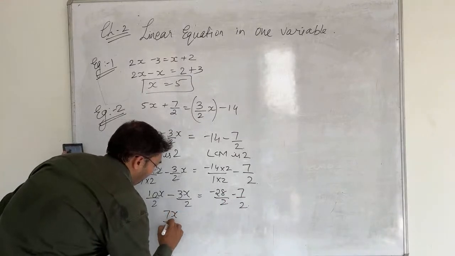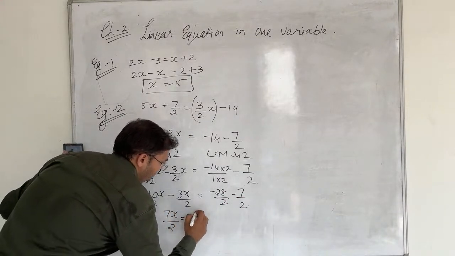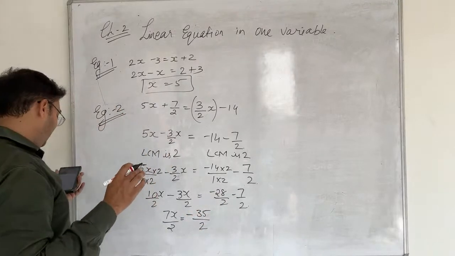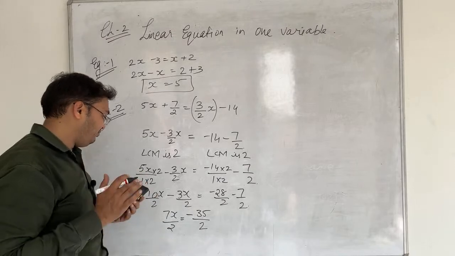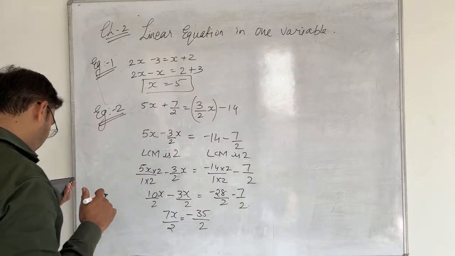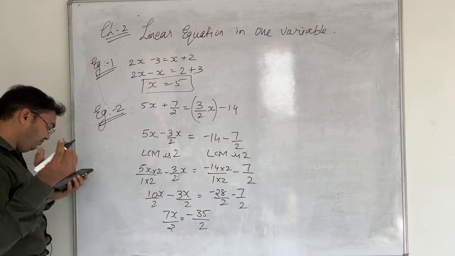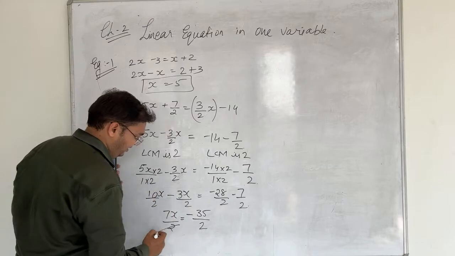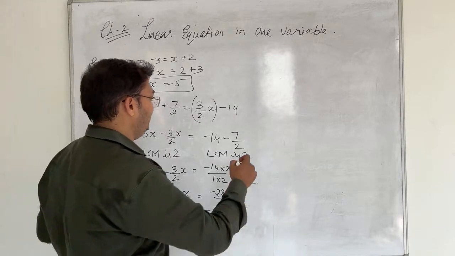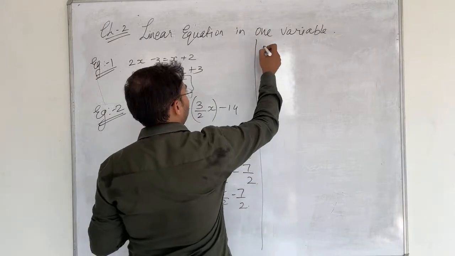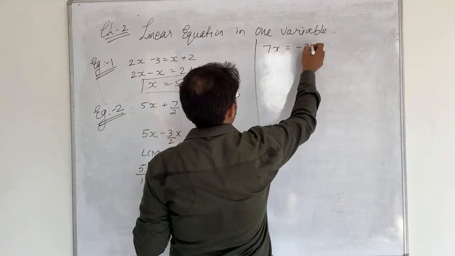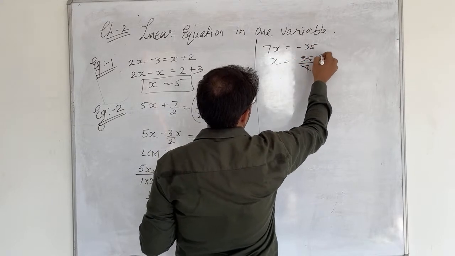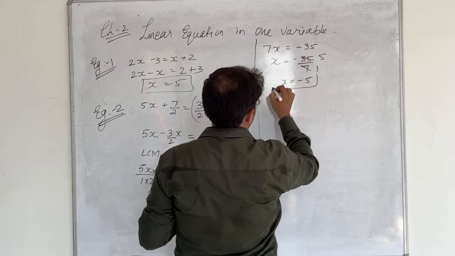So 7x upon 2 equals to minus 35 upon 2. So now we are having a single fraction on both sides. Definitely, Krit, we will cancel the denominators, since the denominators are the same, and we will write the numerators as they are, that is 7x equals to minus 35. So x equals to minus 35 upon 7. 7 5s are 35. So x equals to minus 5. Done?